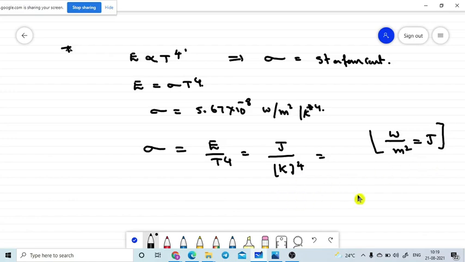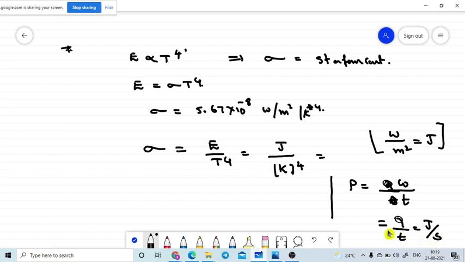How can it be so? Watt is nothing but power. Power is equal to work divided by unit area of cross section in unit time, otherwise work by time. Work is nothing but energy, so energy by time means joule per second.